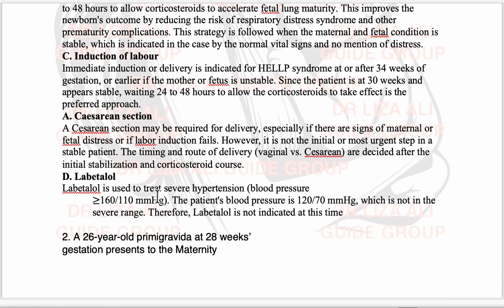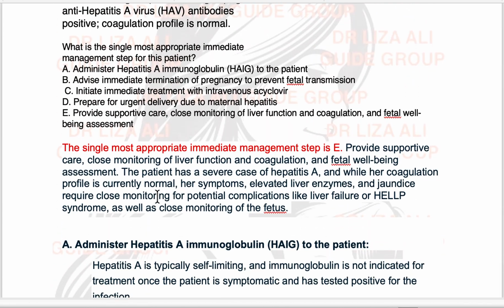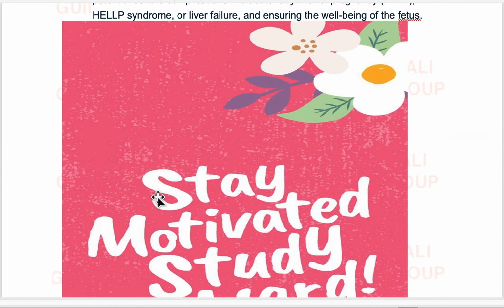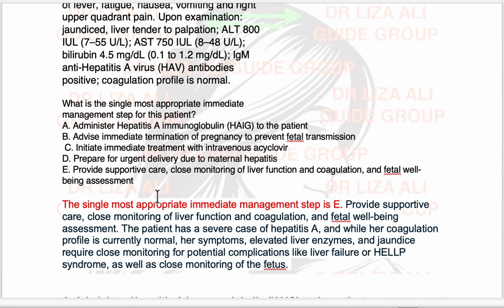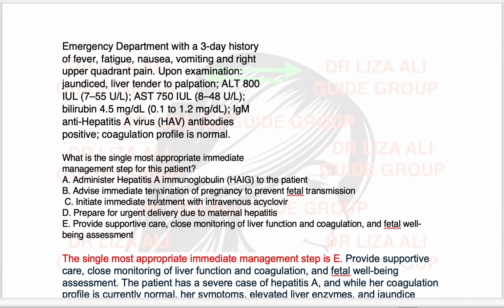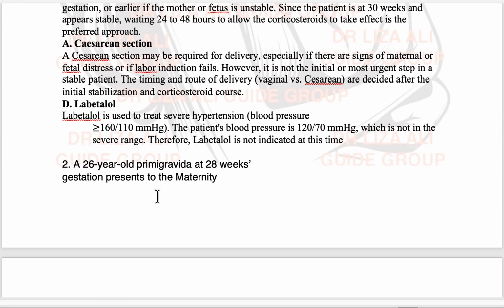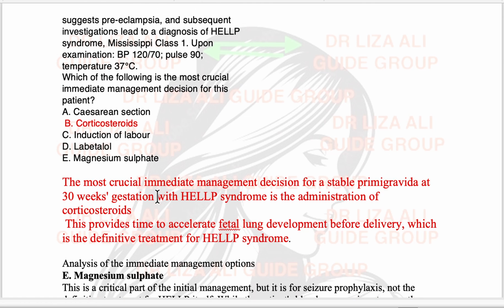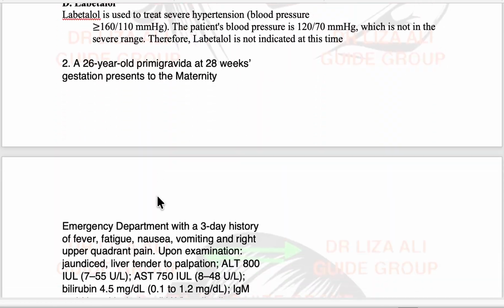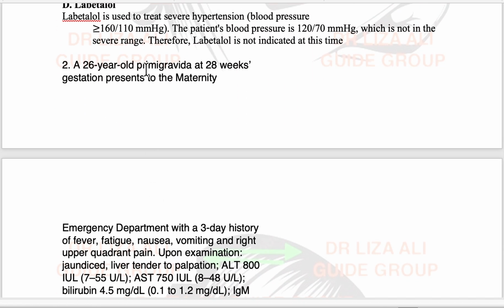Okay, this is one, and the last question is this last SBA. These are all the MCQs, and this is another SBA, the last question, on acute fatty liver in pregnancy.